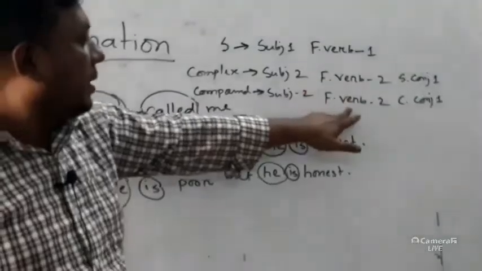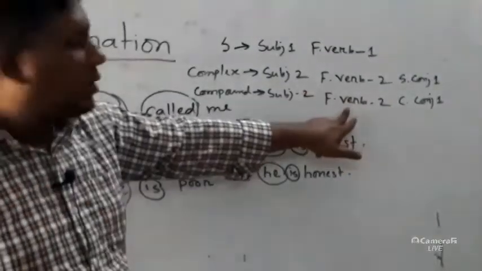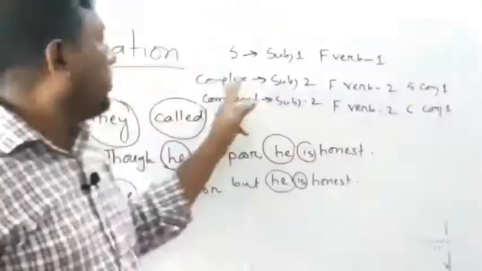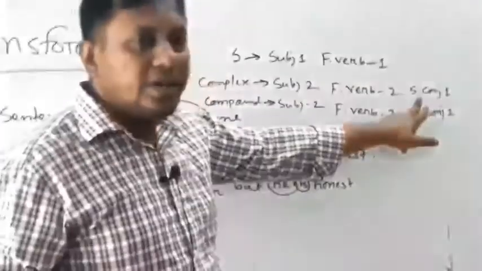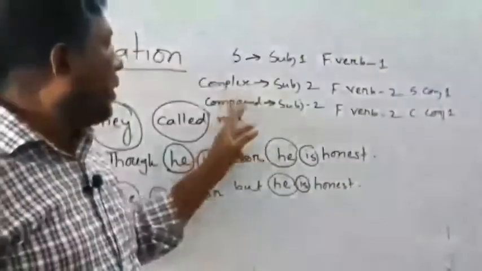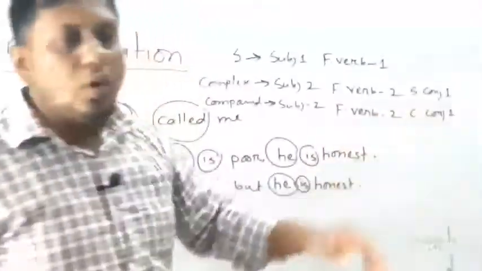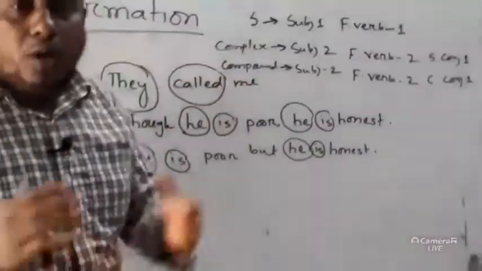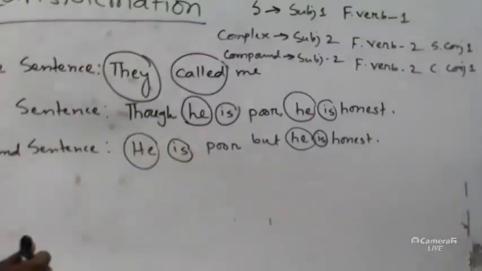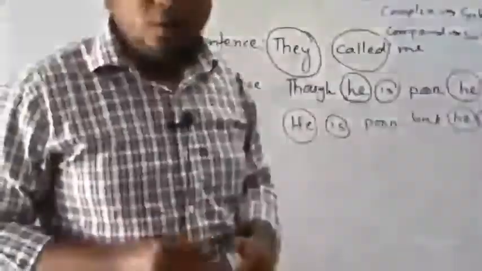At the same time, a compound sentence also has got two finite verbs. And only the difference is here. A complex sentence has got one subordinating conjunction and a compound sentence has got one coordinating conjunction. So, what you do whenever you will change any complex into compound? Okay, I am giving you another example to make you clear.